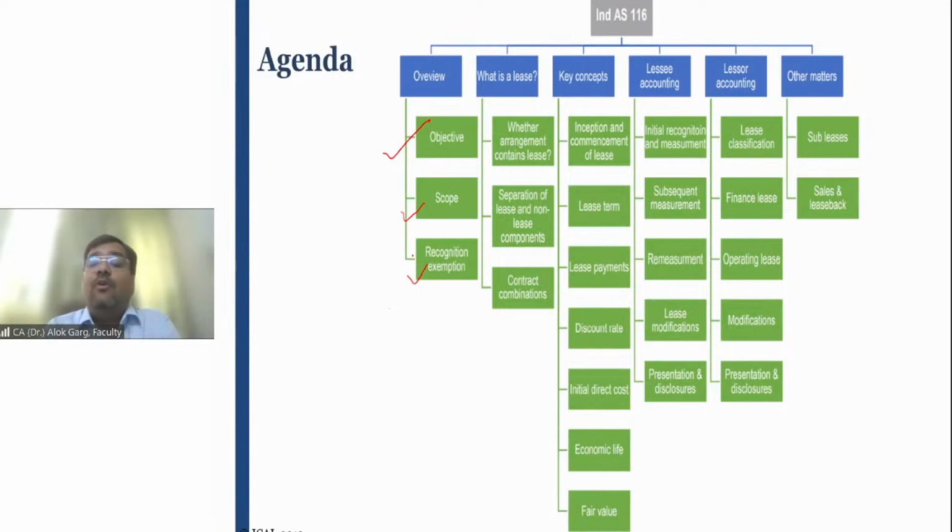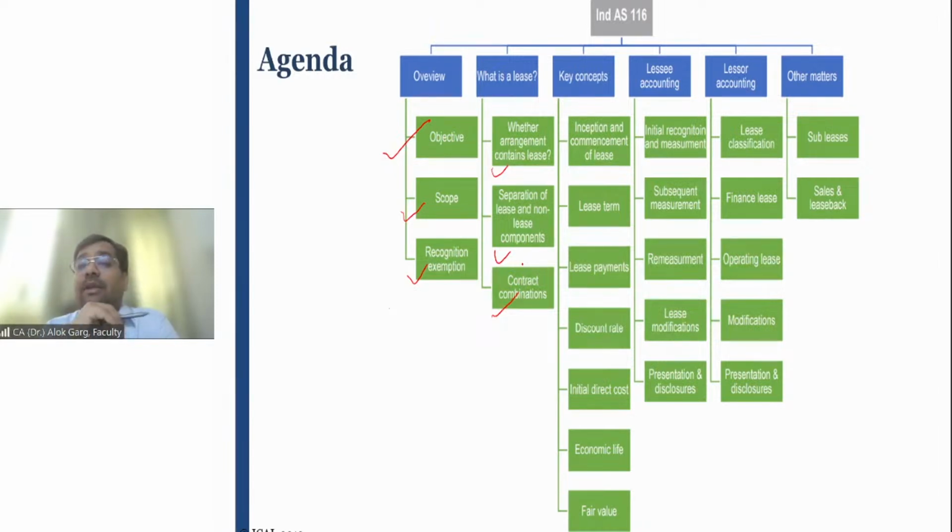Then this standard talks about the definition of a lease, whether an arrangement contains a lease, what are lease and non-lease components, and whether two different lease contracts can be combined. So this standard has given some guidance on the leases.